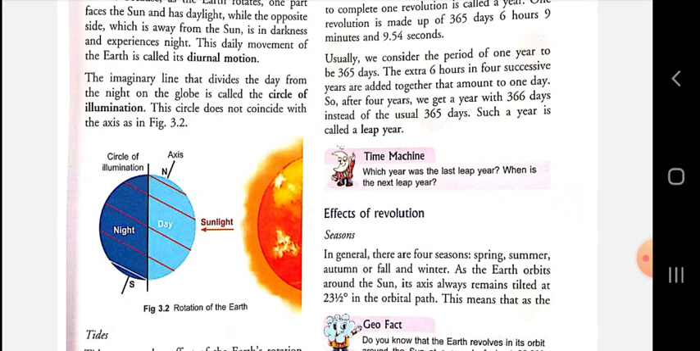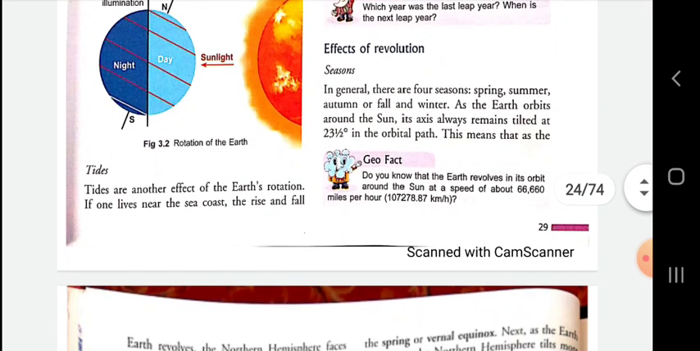Dear student, what is the globe? The globe is the 3D image of our earth. And what is the circle of illumination? It's also clear. Circle of illumination is an imaginary line that divides the day from the night. Now we are going to know other effects of rotation, that is tides. In Hindi it's also called Jwar Bhata. Tides are another effect of the earth's rotation.